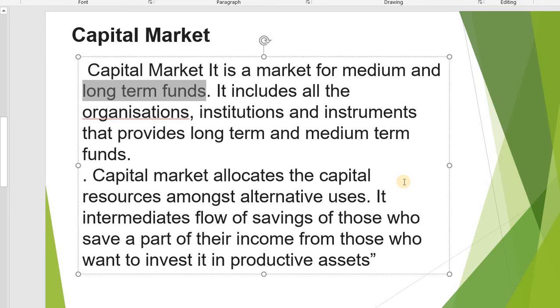It intermediates the flow of savings from those who save a part of their income to those who want to invest it in productive assets. We know savings means a part of our income, and they will channelize this to investment. This is the main function of capital market.